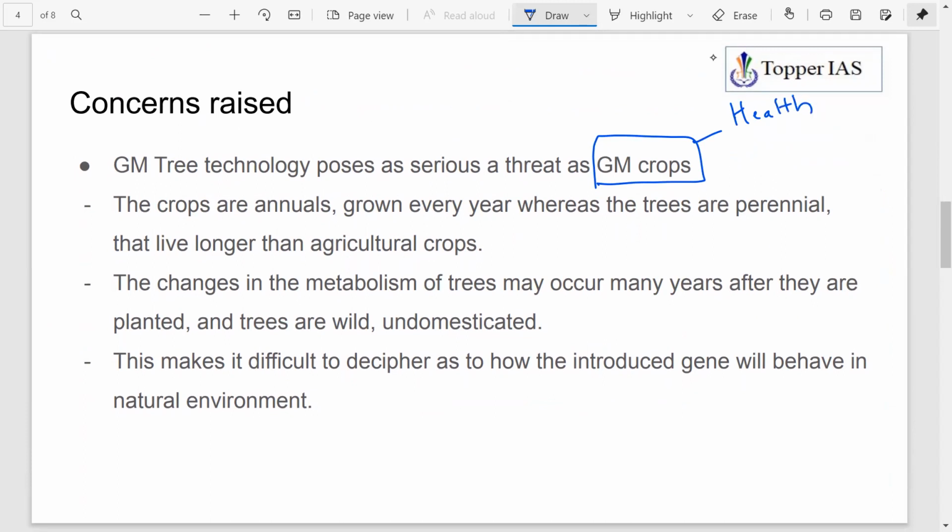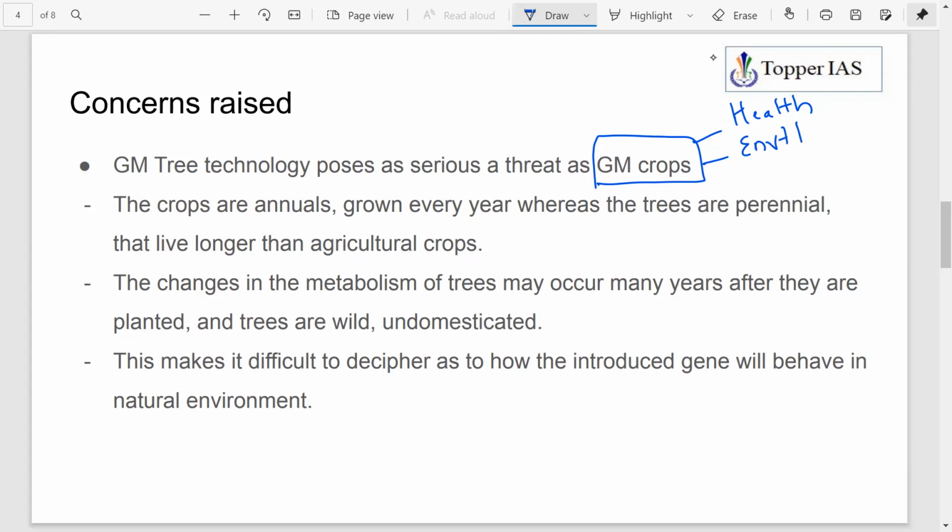A study was conducted which shows a resemblance between GM crops and various health impacts like kidney injury, diabetes, cancer and all those things. We have seen environmental impacts like super weeds, and even economic impacts, like the yield not being as much as promised. Similarly, GM tree technology also has issues.